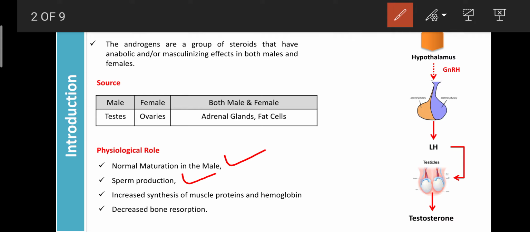That's why testosterone or androgen plays an important role in maintaining the fertility of the male. Lack of testosterone, and the person suffers from infertility. Androgens also enhance the synthesis of muscle proteins as well as hemoglobin.